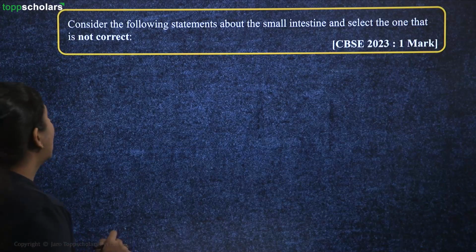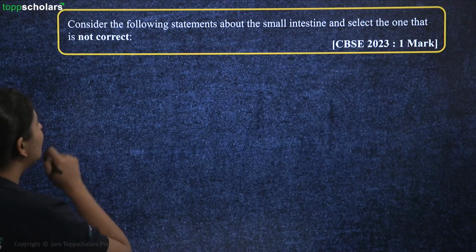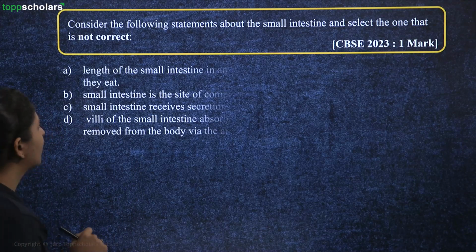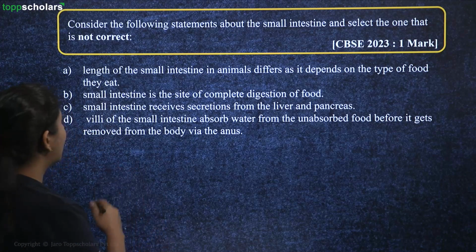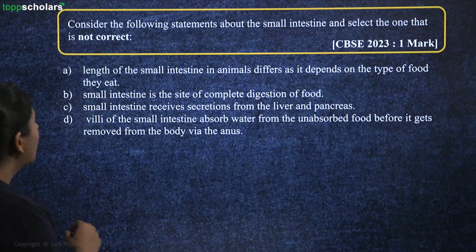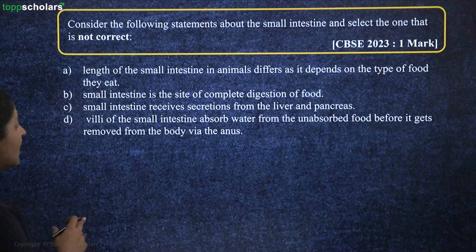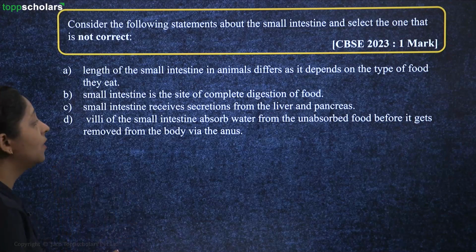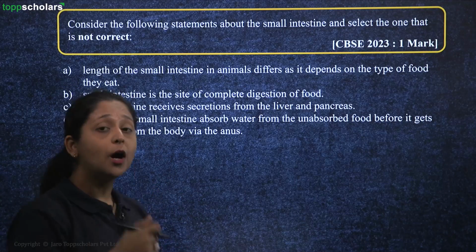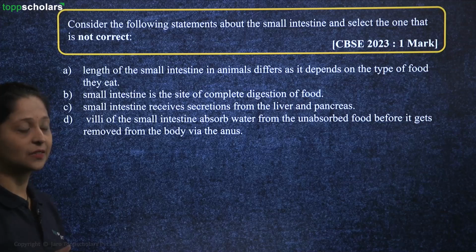Another question that we have here is, consider the following statements about the small intestine, and you have to select the one which is not correct. Length of the small intestine in animals differs and it depends on the type of food they eat. Small intestine is the site of complete digestion of food. Small intestine receives secretions from liver and pancreas, and villi of small intestine absorb water from unabsorbed food and it gets removed from the body via anus.